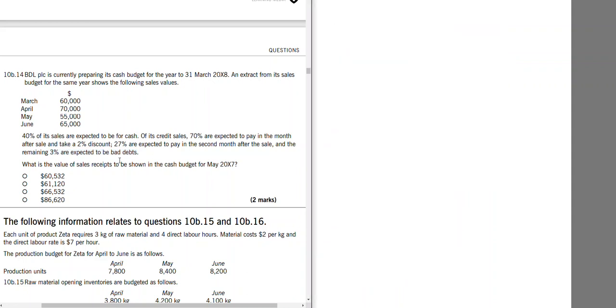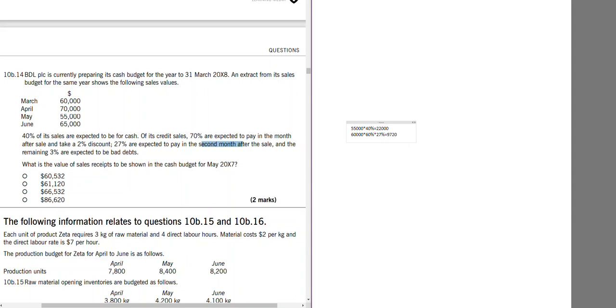Okay, so we are focusing on May. So May sales, which is cash, 55,000, which is 40% will be received in May. And then for March, it is 2 months later, and second month receives 25%. So March's sales, which is 60%, 60,000 multiplied by 60% is credit. Of the 60%, 27% would be received in May.